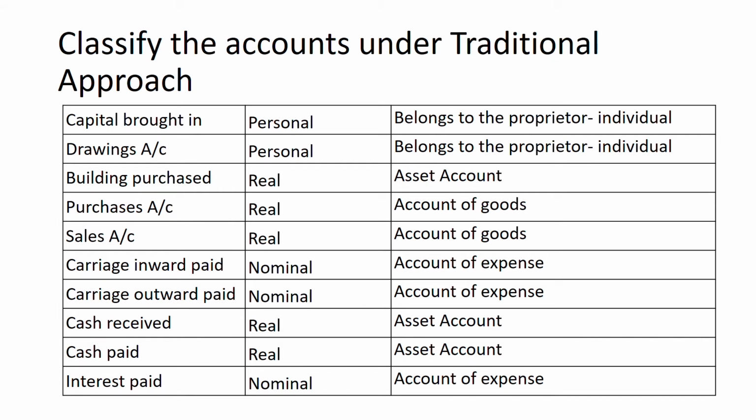Capital brought in. So capital is brought in by the proprietor, that is none other than the owner of the business. He is an individual. So an individual is giving us the benefit. So this person's account shall be classified as personal account.